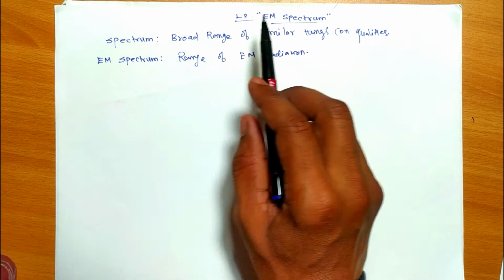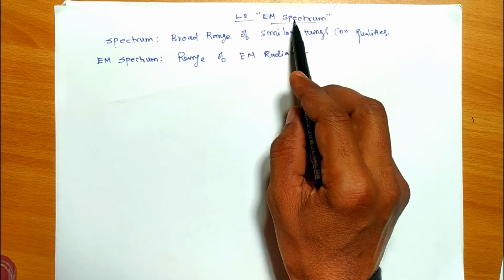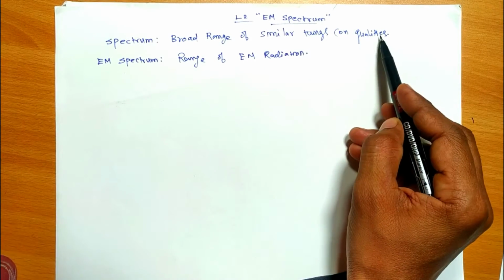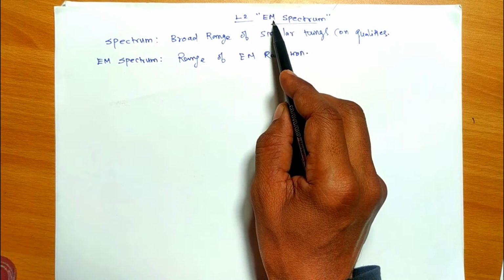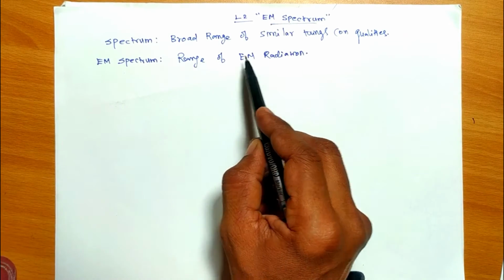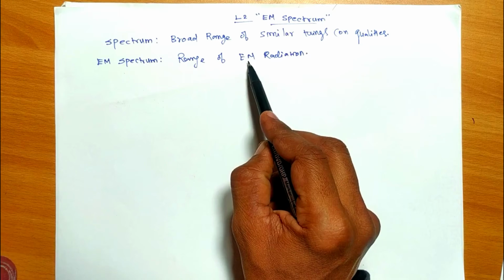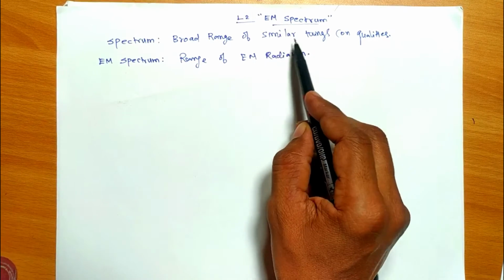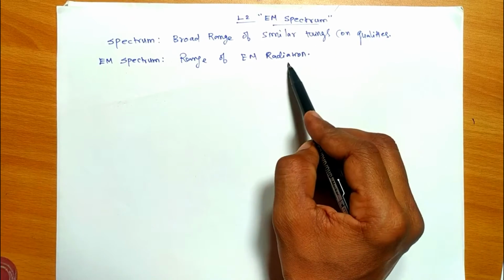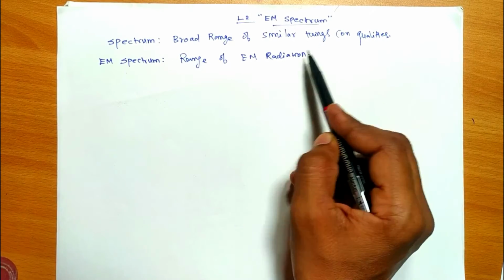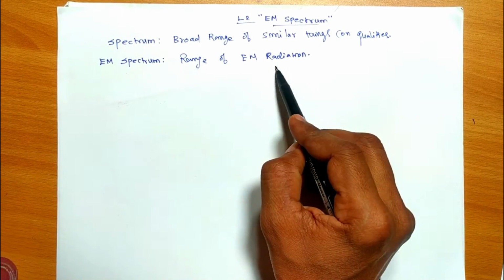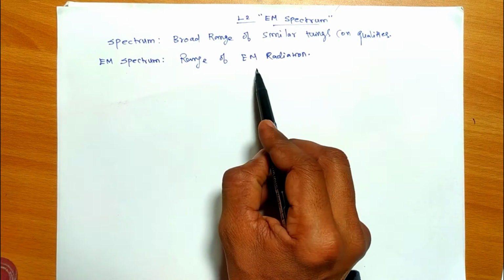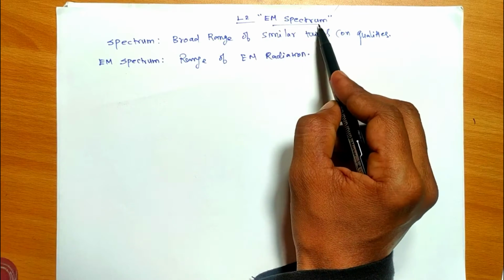First of all, let us discuss what a spectrum is. The general meaning of spectrum is a broad range of similar things or qualities. Here, the electromagnetic spectrum is a range of electromagnetic radiation, which means different frequencies produce different radiation. That is why it is called similar things or similar quality. Here, the similar thing or similar quality is nothing but electromagnetic radiation. And we are going to discuss different ranges of electromagnetic radiation in the electromagnetic spectrum.